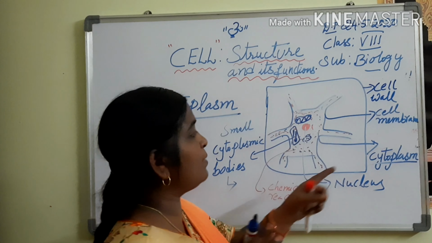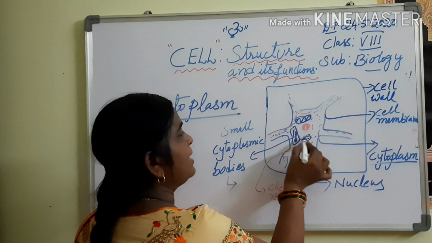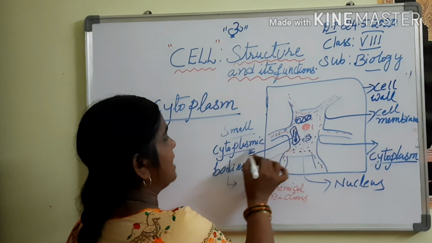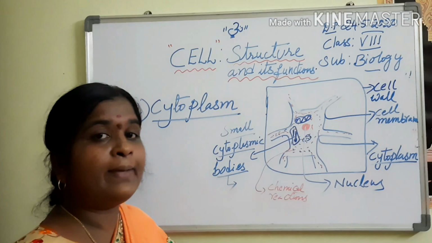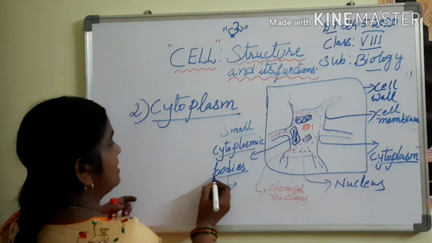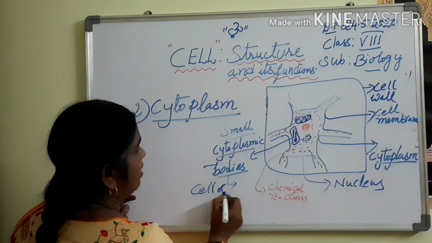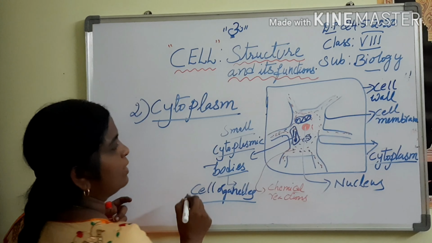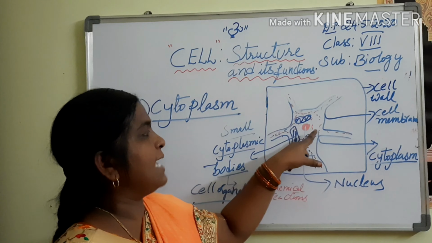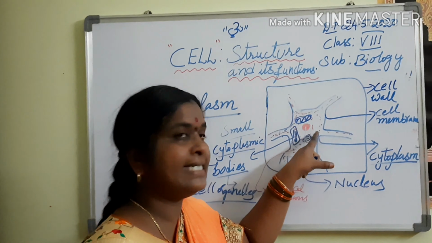This cytoplasm consists of small cytoplasmic bodies. They are called what? Cell organelles. What is the cytoplasm? Cytoplasm is a thick jelly-like fluid present inside the cell.